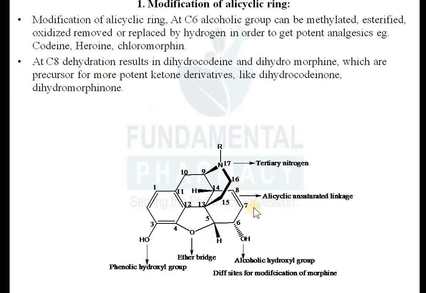Then at carbon number 8, dehydration results in the dihydrocodeine or dihydromorphine derivative. So removal of this double bond at carbon number 8 will give you dihydrocodeine or dihydromorphine. मतलब if it is the structure of morphine and you remove this double bond, you will name this structure dihydromorphine. If it is the structure of codeine, and you remove this double bond, then it will be dihydrocodeine. That is also a more potent ketone derivative, like dihydrocodeinone and dihydromorphinone.